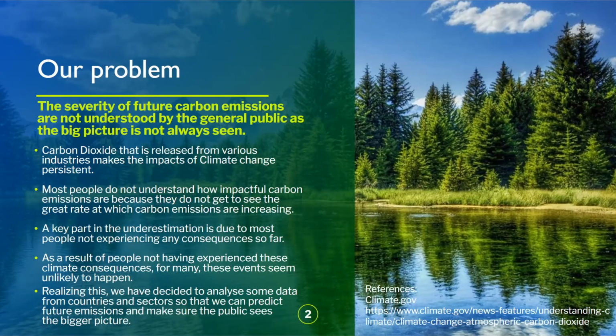A key part in the underestimation of climate risk is also due to most people not having experienced any consequences so far. As a result of these people not having experienced these climate consequences, for many, these events seem unlikely to happen, and the severity of current and future emissions is not apparent. Realizing this, we have decided to analyze some data from countries and sectors so that we can predict future emissions and make sure the public sees a bigger picture.